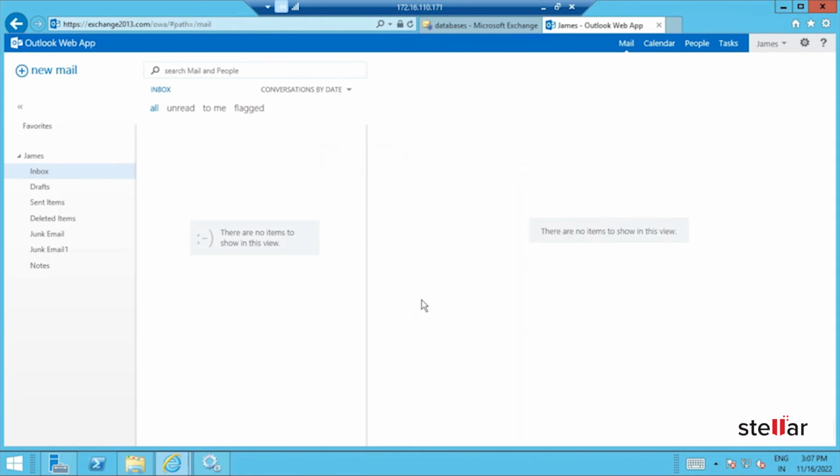Users can use a temporary mailbox for sending and receiving emails. The temporary mailbox helps to maintain business continuity while you are restoring the corrupt database.